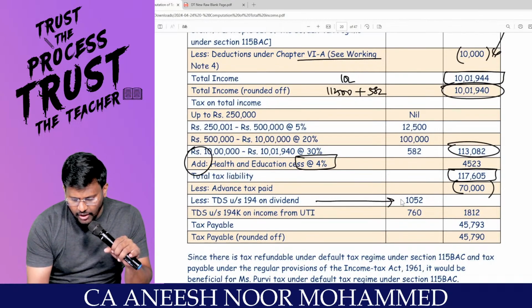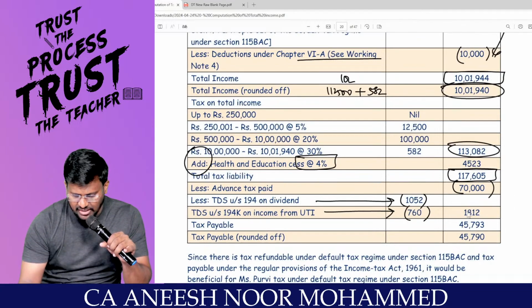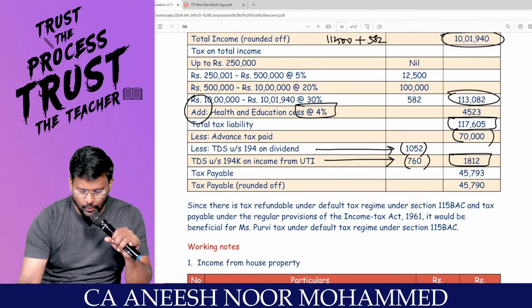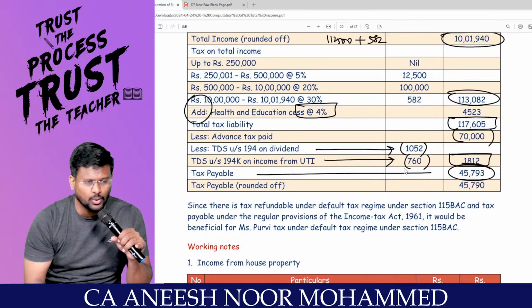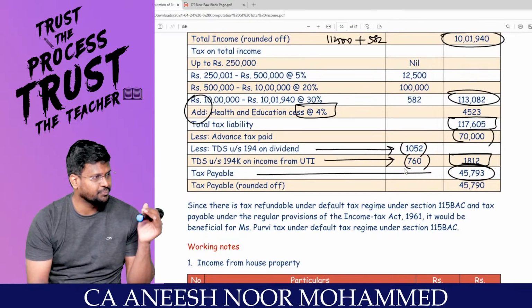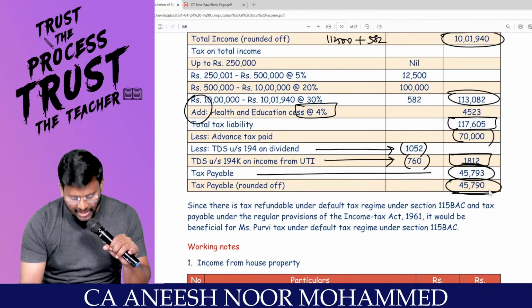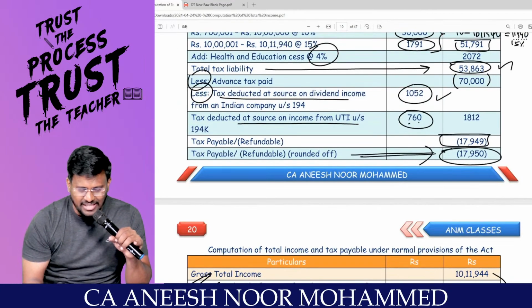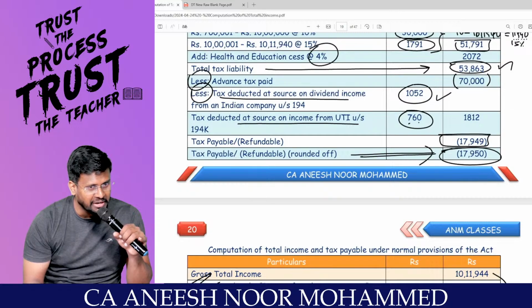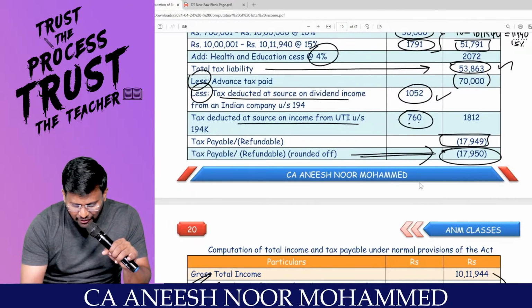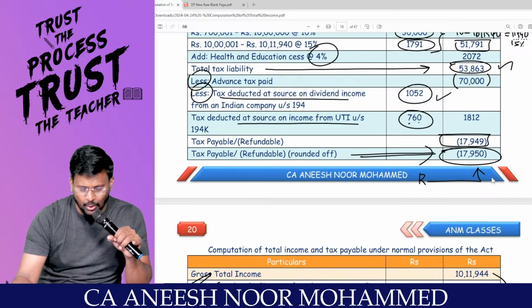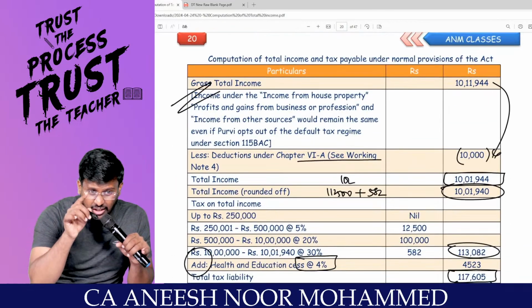Already I paid an advance tax of 70,000. TDS under 194, 1,052. TDS under 194K, 760. Total TDS of 1,812. Tax payable is 45,793. It will be rounded off to 45,790. But under which tax regime? I am entitled to get a refund of 17,950 under the default tax regime.